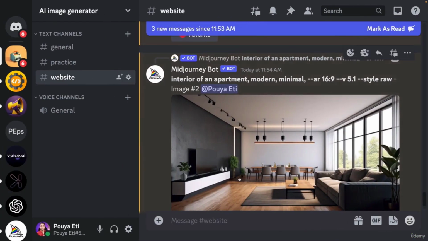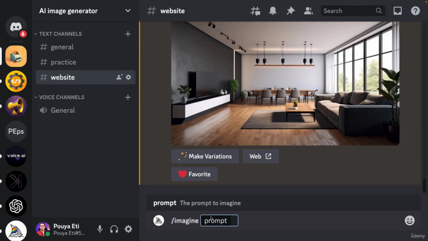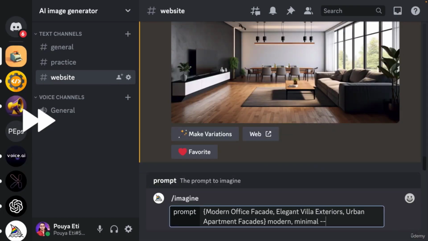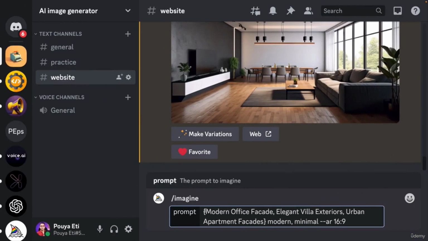Let's come here to Midjourney, imagine. All right, so I took the titles that ChatGPT wrote for us and placed them here inside curly brackets. And after that, I added modern, minimal with aspect ratio of Full HD.